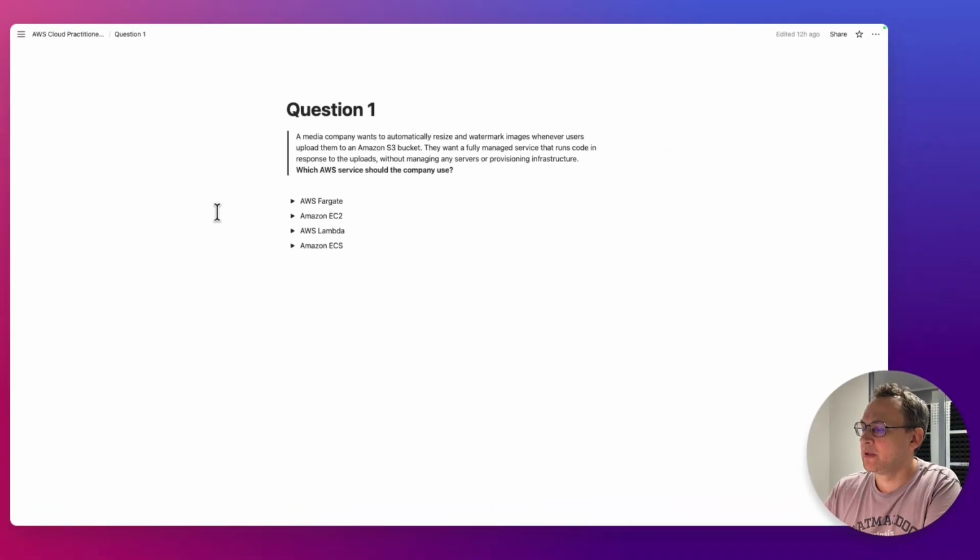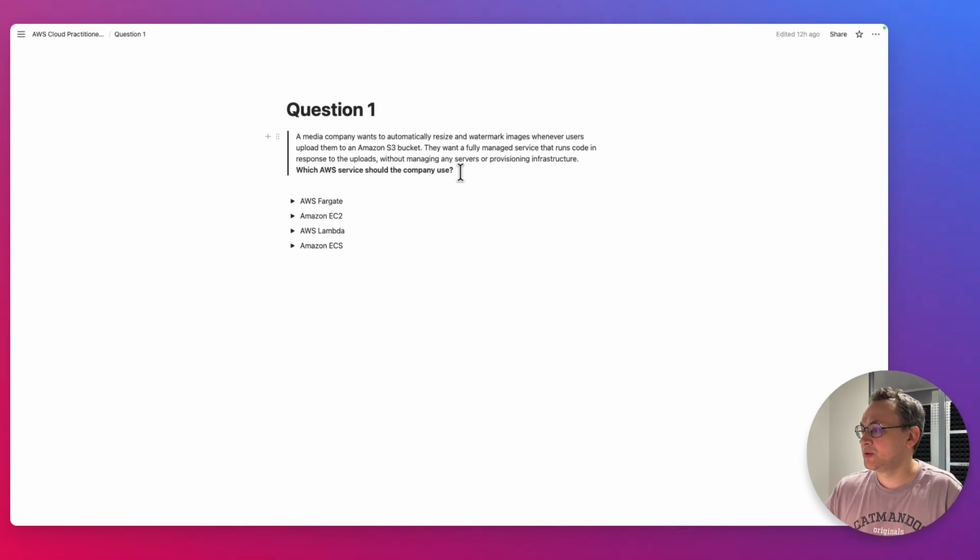My strategy on the exam is to first read the question, highlight the keywords, and then go through the answers and figure out whether an answer option fits best to the identified keywords in the question. So let's read the question first. A media company wants to automatically resize and watermark images whenever users upload them to an Amazon S3 bucket. They want a fully managed service that runs code in response to the uploads without managing any service or provisioning infrastructure. Which AWS service should the company use?